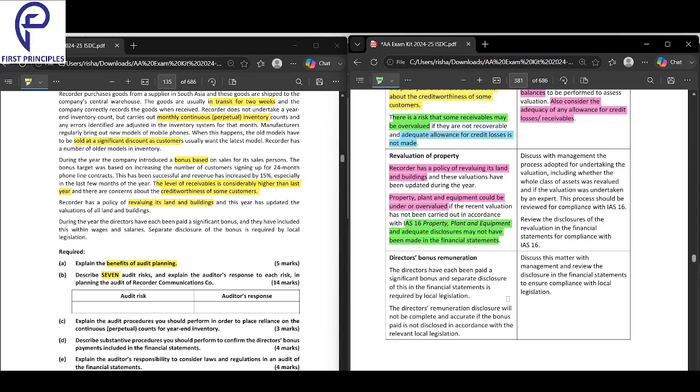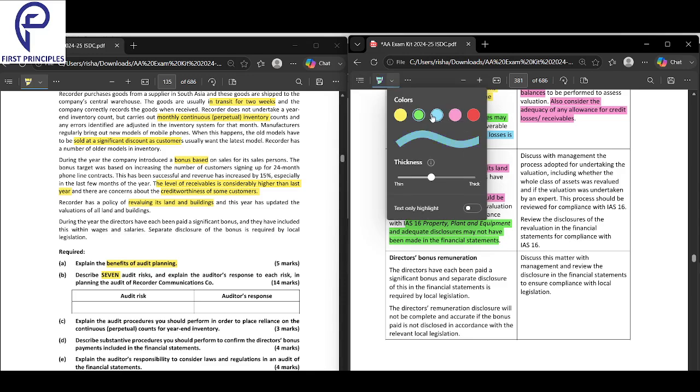So what happens is Recorder has a policy of revaluing its land and buildings. And if these revaluations have been updated during the year, property, plant, and equipment could be over or undervalued if the recent valuation is not in alignment with IAS 16. IAS 16 is a standard that you would have studied in FR, which ensures that the revaluation is done based on a certain set of rules and regulations. And if that is not the case, then it is incorrect.